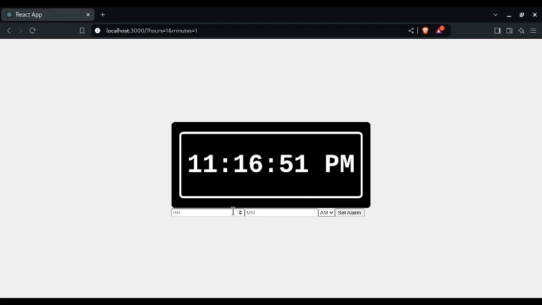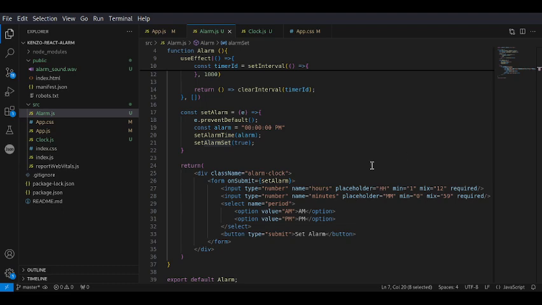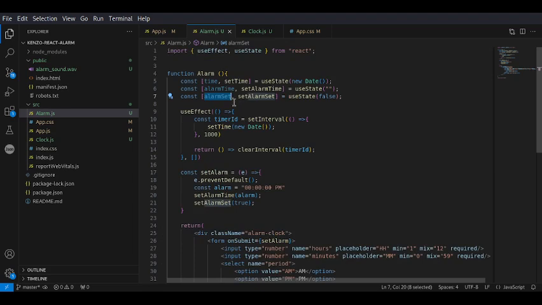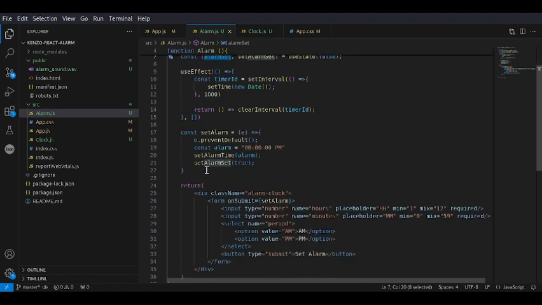So we have the alarm set. Looks like it's doing it. So we have the alarm set and all of that, but we are not using any of these values as of yet. Now that we are setting the time, we have to make use of these values.